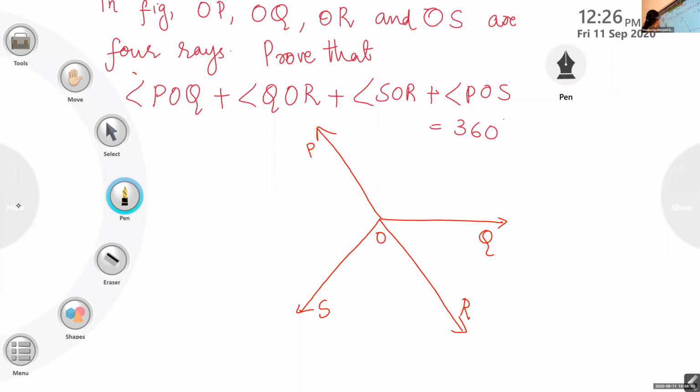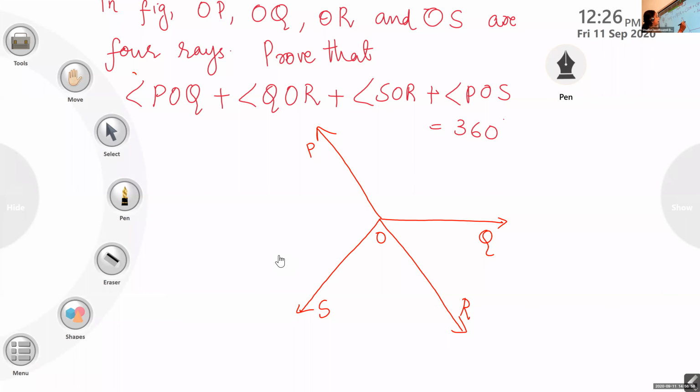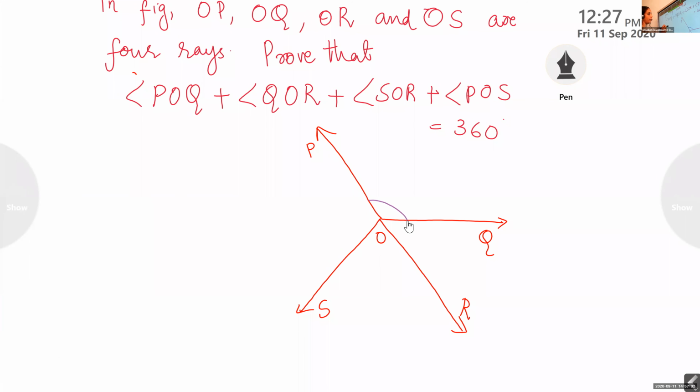Okay. Now listen to me carefully. It is a very important theorem. We have to find angle POQ. This angle POQ. Did you understand POQ? Then QOR, this angle QOR.